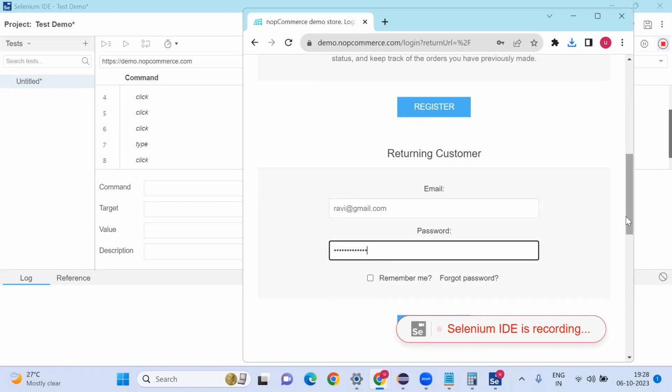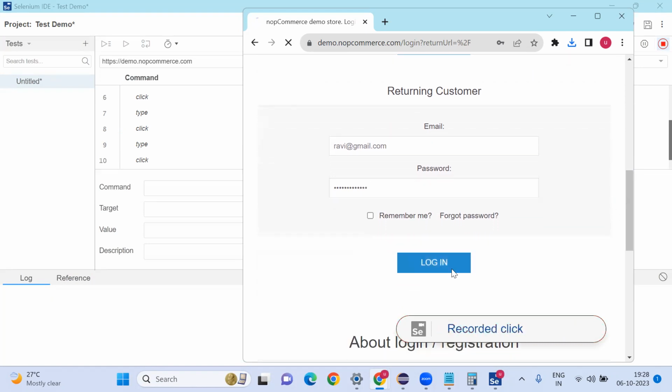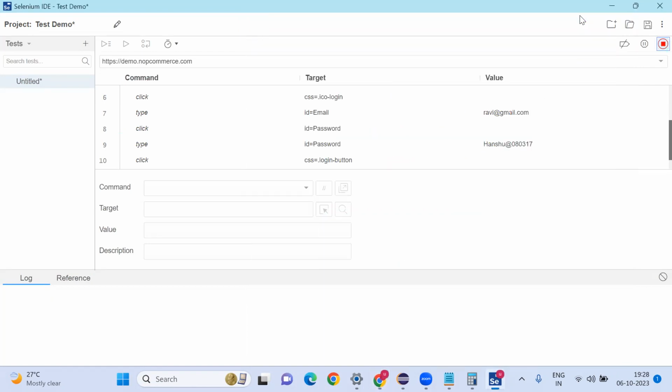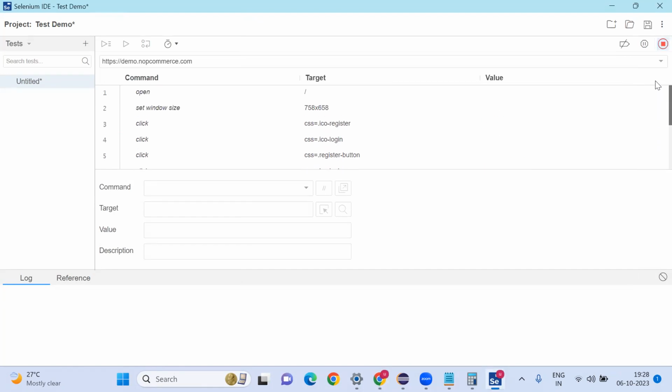Whatever user actions we perform, see, in the backend these commands are getting changed. For each user action, it is recording. First we open the URL, then we maximize the window, then we click this register link, login, register button, like this. I'm going to stop recording.